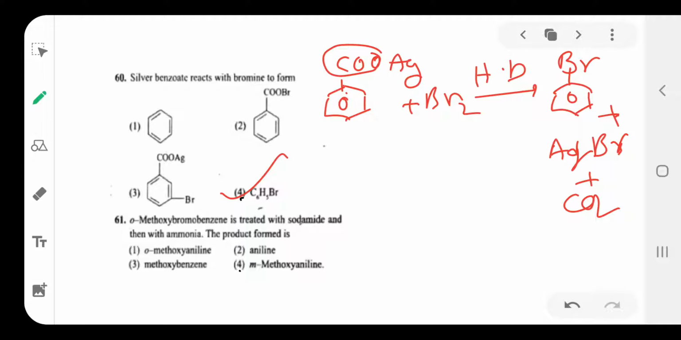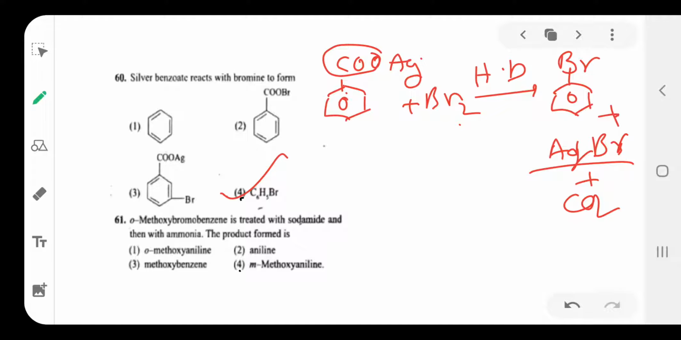Once again, silver benzoate reacts with bromine. Here AgBr separates, carbon dioxide separates, and the remaining bromine is attached to the benzene ring to form bromobenzene. The option is the fourth one.